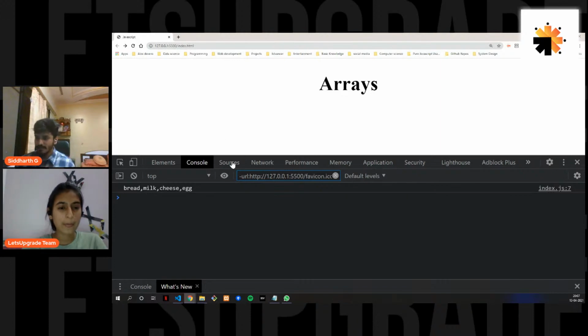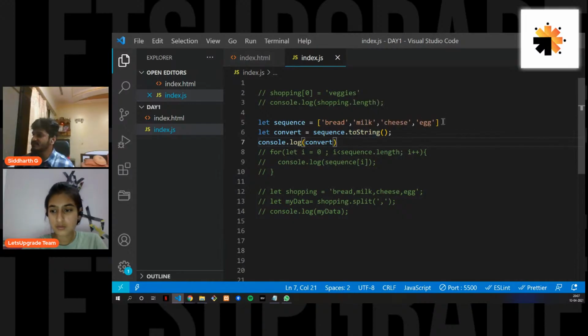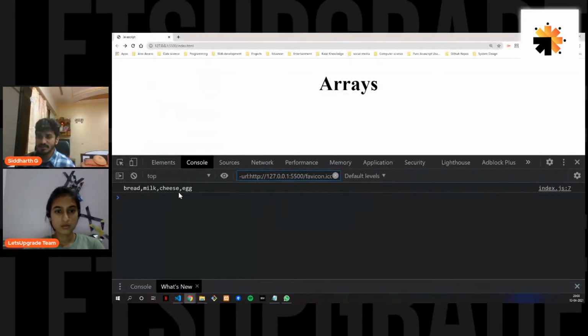Sorry, guys. So what we have done here is we have taken an array, and we want to convert it into a string. We are using a built-in method called toString, and with the help of toString we are converting this array. The array is stored in a variable sequence, so we write sequence dot toString. We call this method on the array, and the value is stored in a variable called convert. So when I console log this convert, I get the value as bread, milk, cheese.